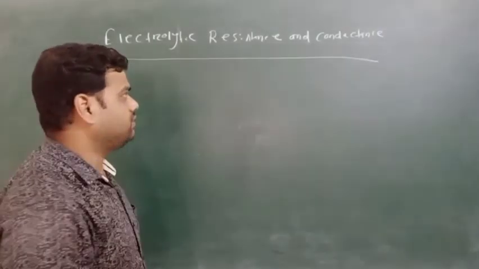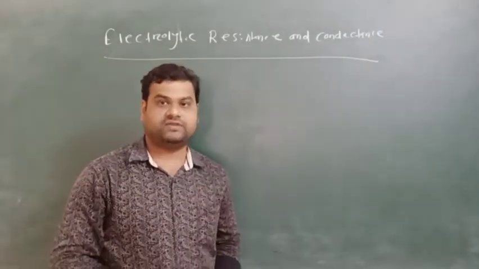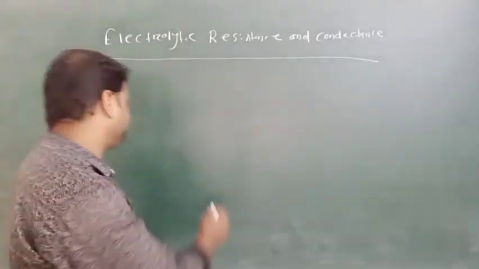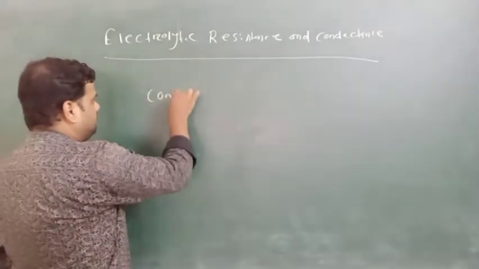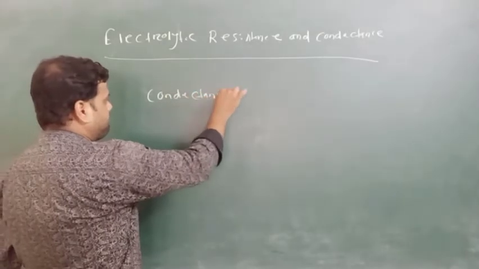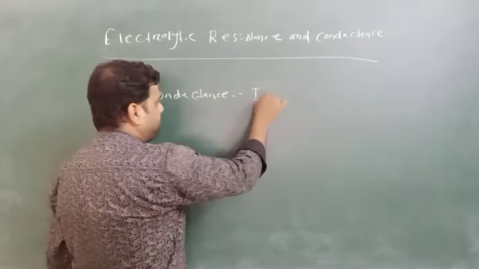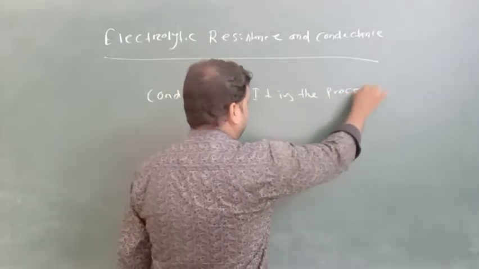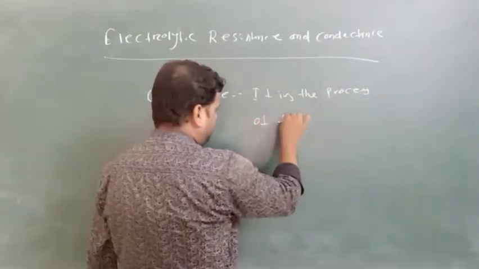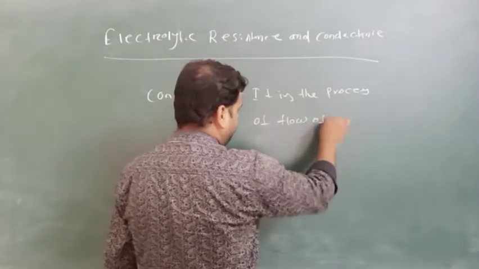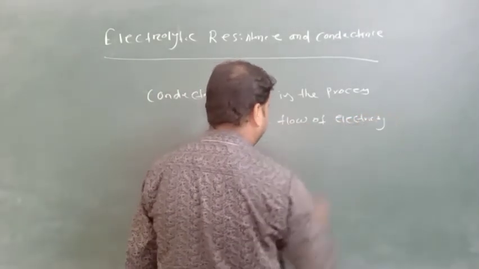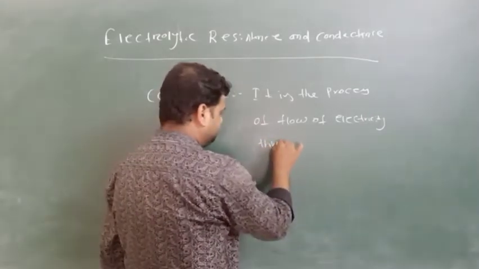And what do you mean by conductance? Conductance means it is the flow of conduction of electricity through a conductor. Conductance means what? It is the process of flow of electricity through the conductor.